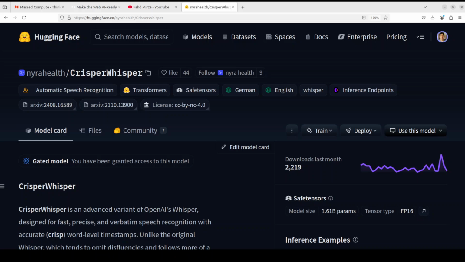I'm very excited to share with you this new model called CrisperWhisper, which has really given OpenAI's Whisper model a run for its money, because this model is sort of an advanced variant of OpenAI's Whisper, which has been designed for fast, precise, and verbatim speech recognition with accurate word level timestamp, and it is very crisp. We will be installing it locally and then we will play around with it, all local, all private.